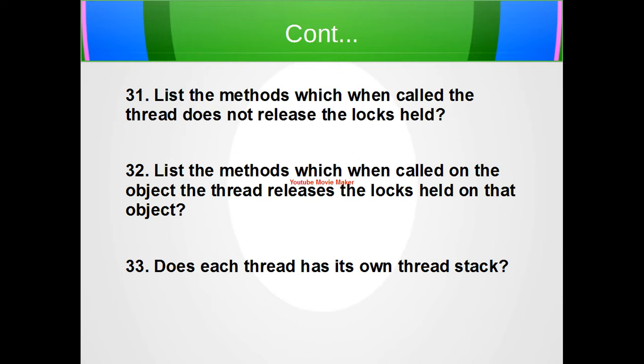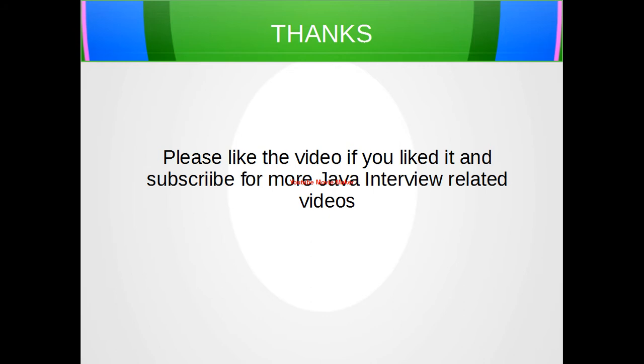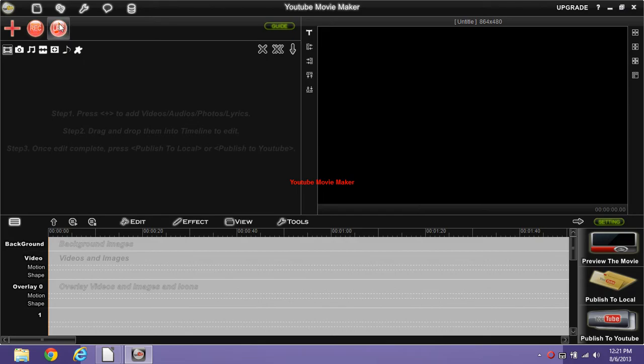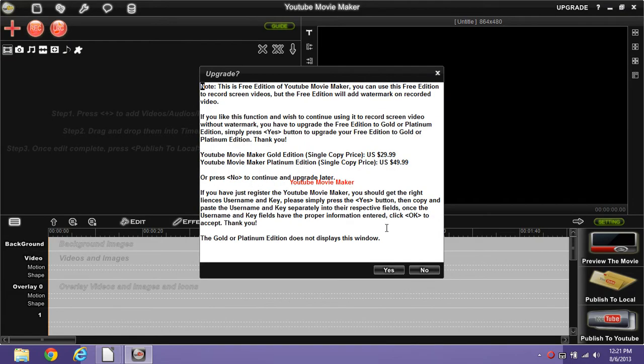So these are a few questions. There can be many such questions in multi-threading applications. You may be asked to write programs on producer consumer. So some examples of the methods of the Thread class and Object class, and how sequentially you can operate them. So you can go over more. These are some basic questions that we discussed.